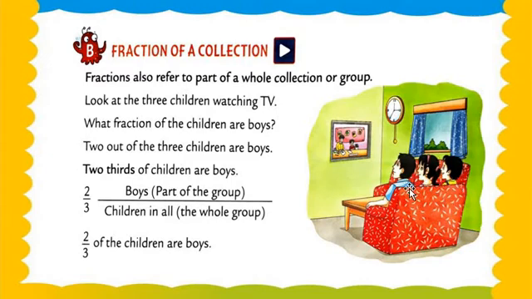So how can we write the fraction? 2 upon 3. Why am I writing 2 upon 3, my dear students? Because 2 is the boys, means the part of the group, and 3 is what? 3 is all persons, means all children. Okay, 1, 2 and 3. 3 shows all the children and 2 shows the number of boys. Understood, my dear students? It's called a fraction of collection. I hope you all have understood.